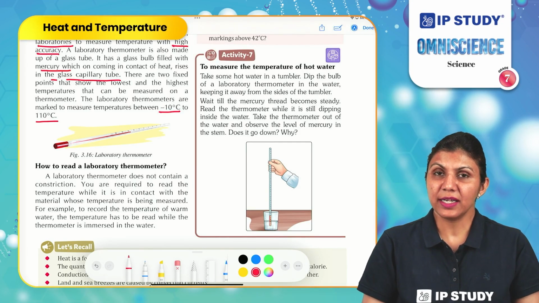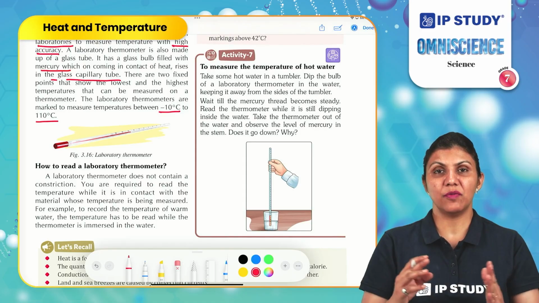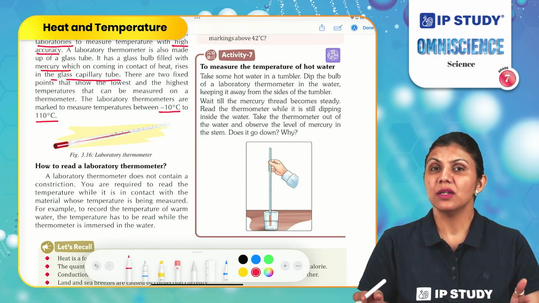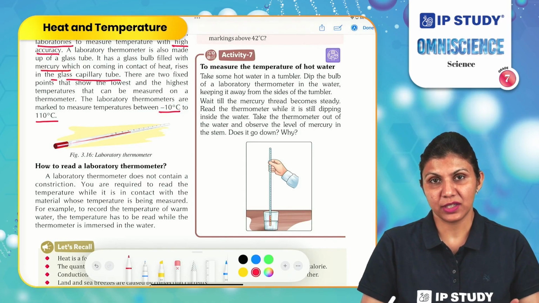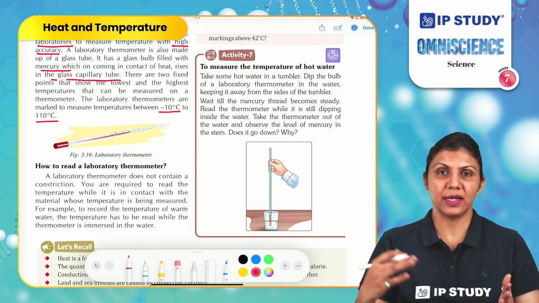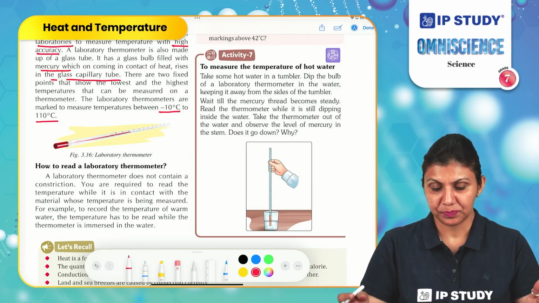Heat transfer can take place without a medium also, like in a vacuum. It happens through the process of radiation. That's how we get solar radiation. We can absorb the heat of the sun.